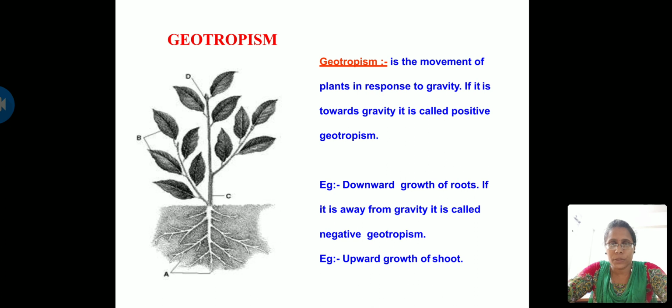So don't get confused with both the terms: photo, light; geo, gravity. So phototropism is the movement towards light and geotropism is the movement towards gravity. Positive phototropism is the shoot system moving towards light, and positive geotropism is the root system moving towards gravity, and this is vice versa in the case of negative phototropism and negative geotropism.